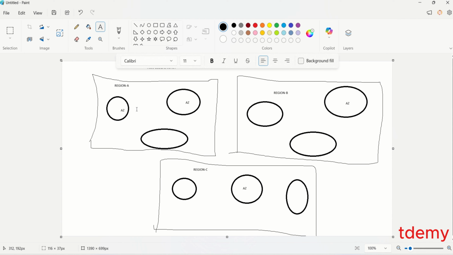Now, an availability zone is not something physical that you can see and touch. It's, I would say, a virtual presence. But what you should know is an availability zone is made up of two or more data centers. Now, a data center is basically that physical structure which you can see, which you can go there and physically touch the parts. A data center is actually what is called cloud.